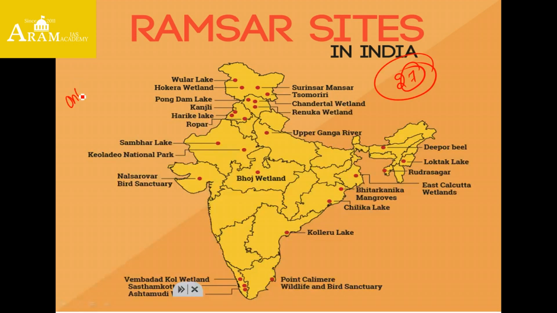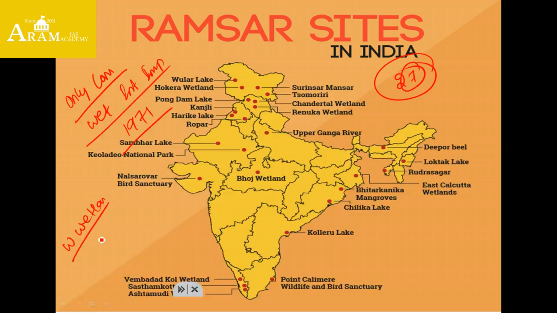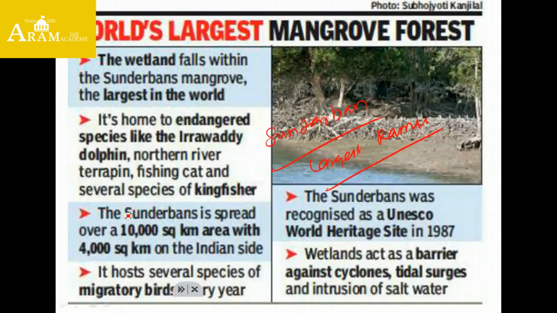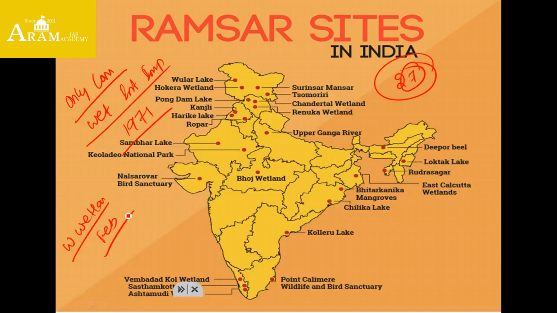Ramsar is the only convention to protect wetlands of international importance. It was adopted in the year 1971. On the basis of that day, we celebrate World Wetland Day on February 2nd. In India, there are 27 sites. Recently added is Sundarbans, which is the largest Ramsar site, and the smallest Ramsar site in India is Renuka wetland, which is present in Himachal Pradesh.